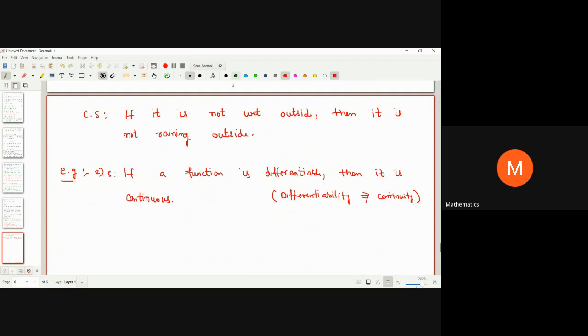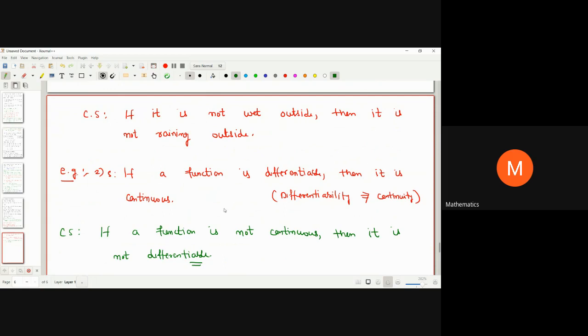If I want to write its contrapositive statement, that is: if a function is not continuous, then it is not differentiable. Okay, and you will notice one thing: the statement and its contrapositive statement are both true at the same time.